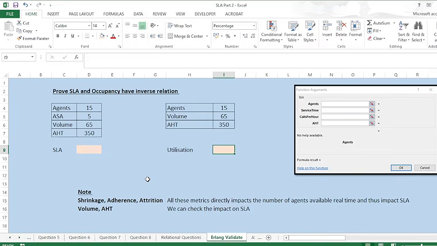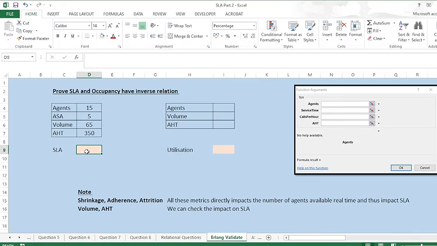We know that service level and occupancy have an inverse relation. Both have an inverse relation. If I increase service level, then occupancy will decrease, and if I increase occupancy, then my service level will decrease. So the interviewer can ask how you can prove that. For that, I basically need the Erlang. Here, suppose we have 15 agents, ASA is 5 seconds, volume is 65 and AHT is 350 seconds. So how will I calculate the SLA?